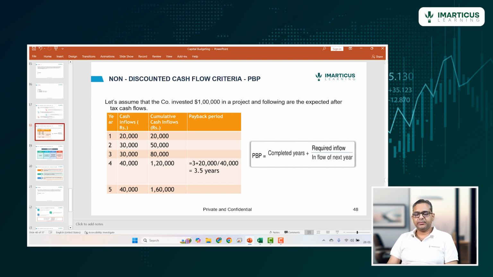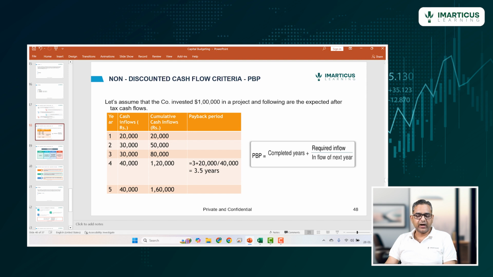Let's look at an example to understand this better. Let's say a company has invested $1 lakh in a project and the following are the expected after-tax cash flows. Payback period is when we are able to recover our $1 lakh. After year 1, we recovered $20,000. After year 2, we recovered a total of $50,000. After year 3, we in total recovered $80,000.